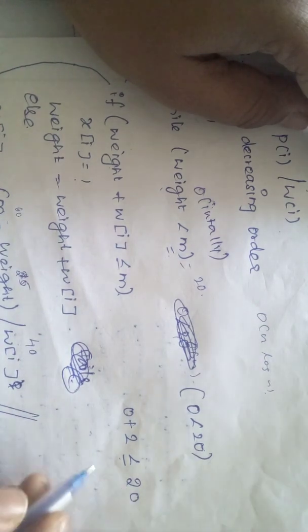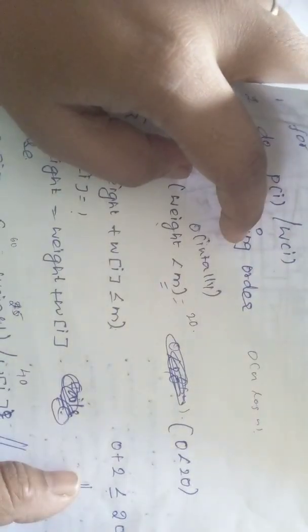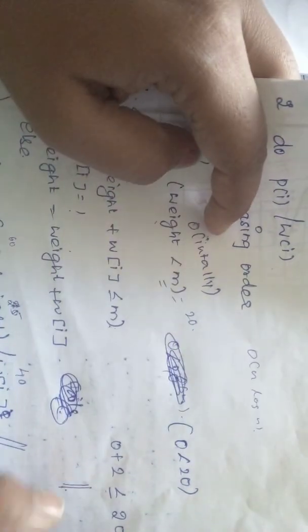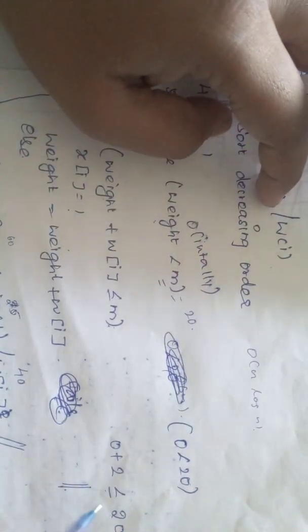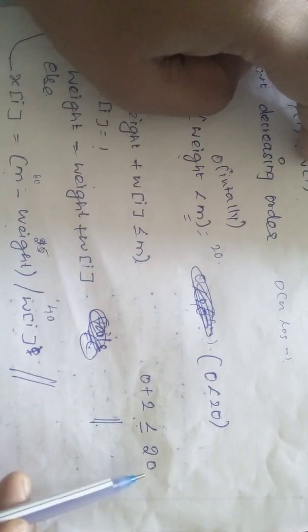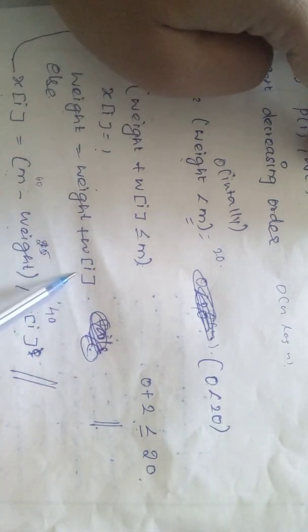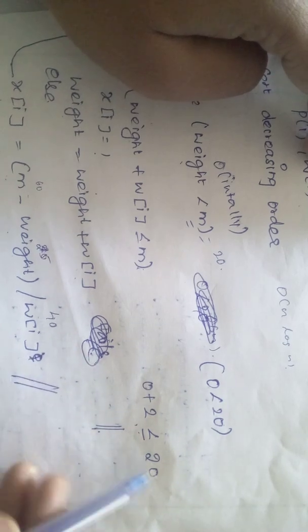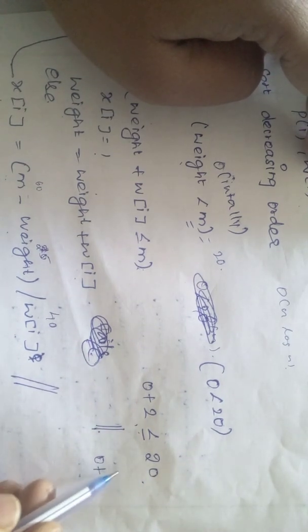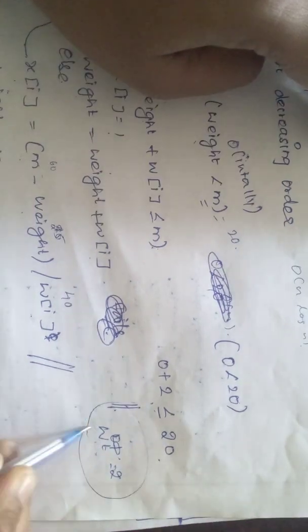Now what does the weight become? Weight plus w of i: 0 plus 2 less than or equal to 20, the condition is true, it will go inside, and weight equals weight plus w of i, that is 0 plus 2. The actual weight now becomes 2.